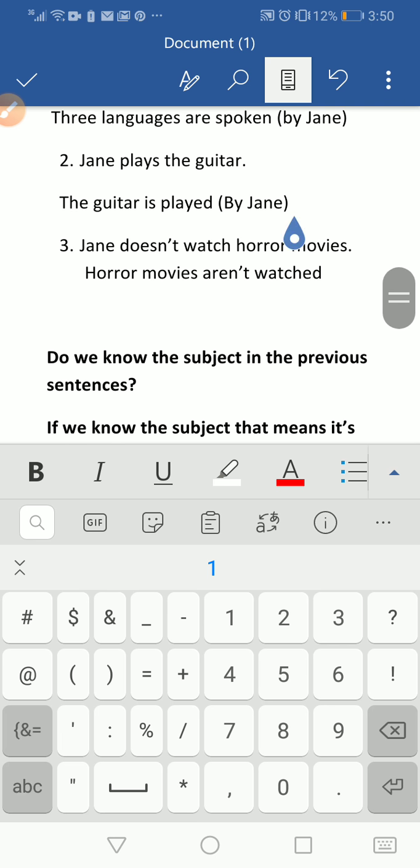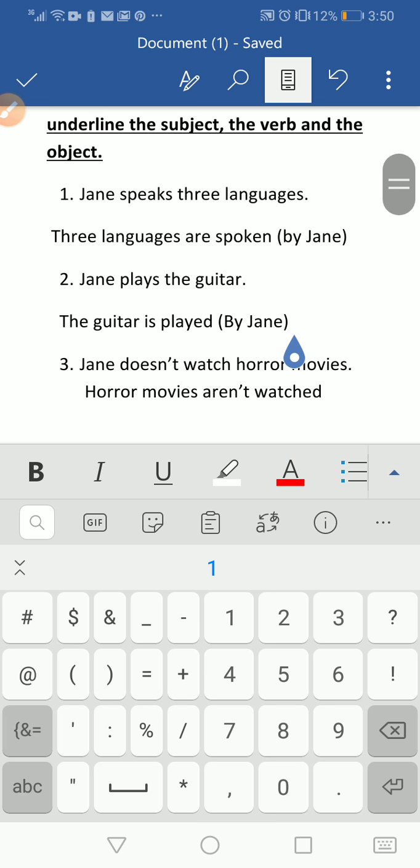Okay, and the same thing here. So now, why do you think we put the subject at the end? Again, because it's a passive voice. The subject is not important in the passive voice.